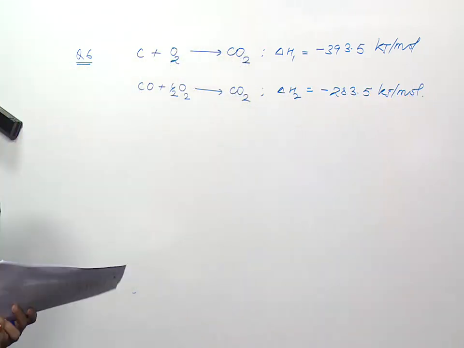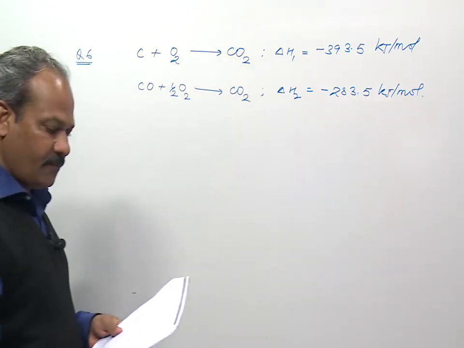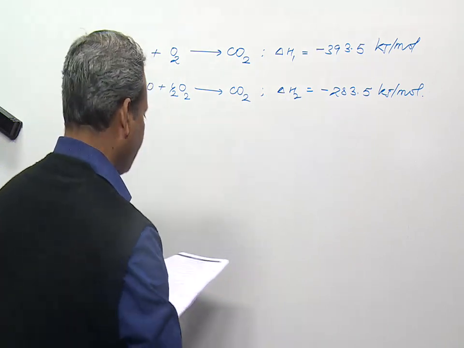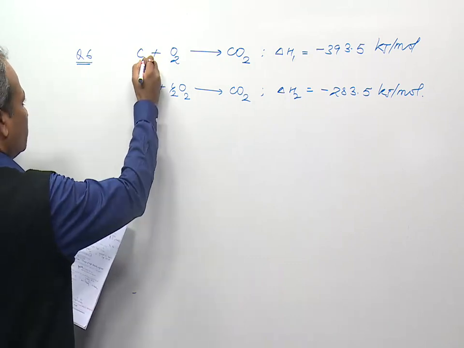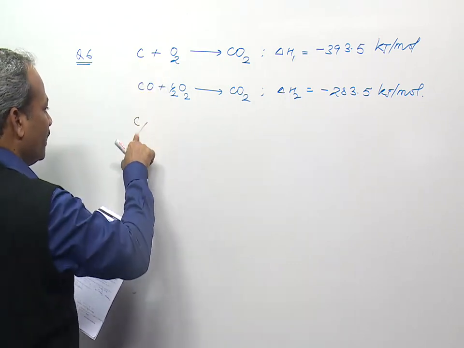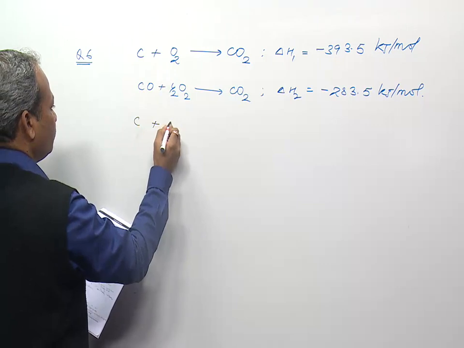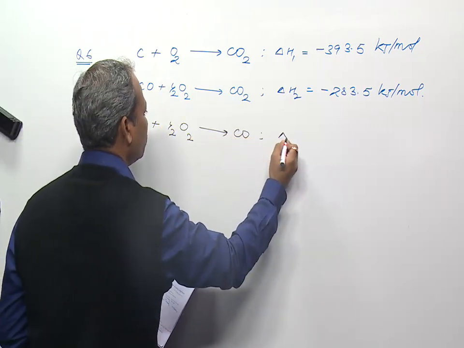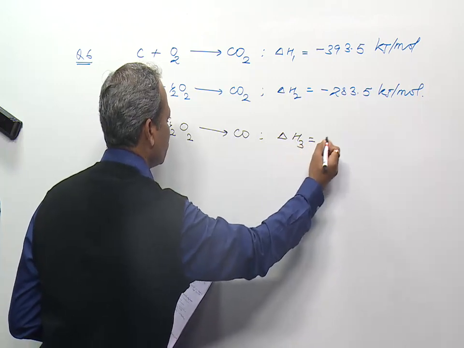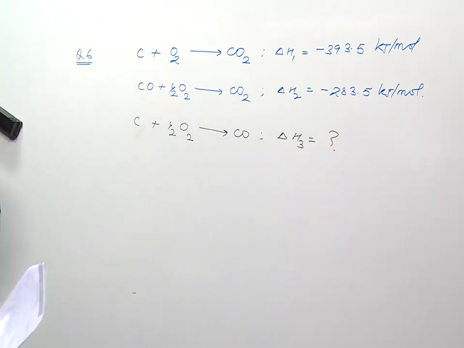Then we have to find out the enthalpy of formation of carbon monoxide. So it is C solid plus half O2 gives CO, and this is delta H3 that we have to identify.